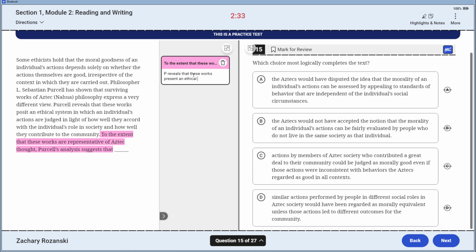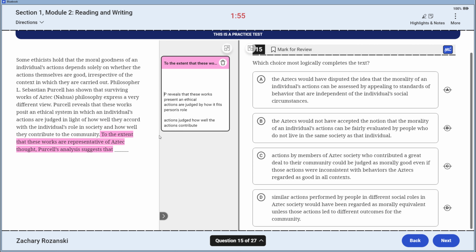It reveals these works present an ethical system in which an individual's actions are judged by how it fits the person's role. Actions judged, because we had that, and actions judged go to the individual, and how well the person contributes. No, that would be actions. How well the actions contribute to the community. Yeah. How well the actions contribute. Okay.